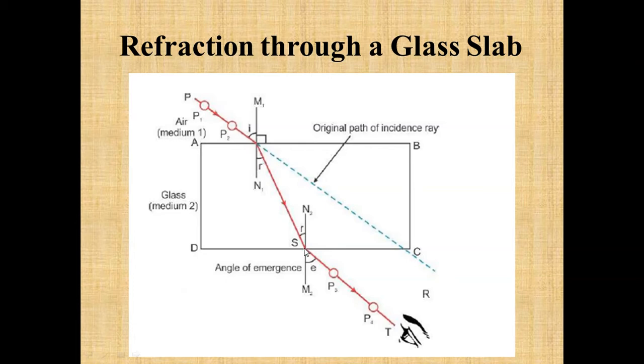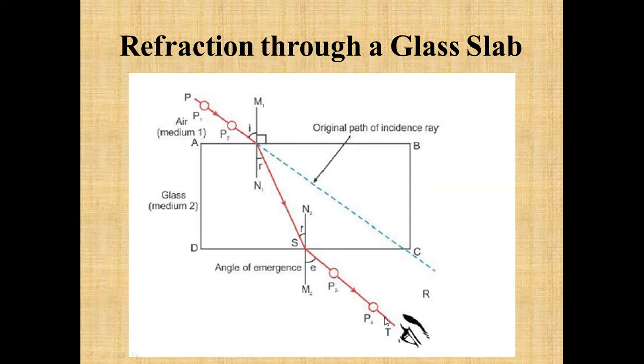Now when it strikes the other surface of the rectangular glass slab, from here light is traveling from rarer medium to denser medium, and from here light is traveling from denser medium to rarer medium. At this interface, DC, the path of light again changes, and as it is traveling from glass to air, it will start deviating away from the normal.